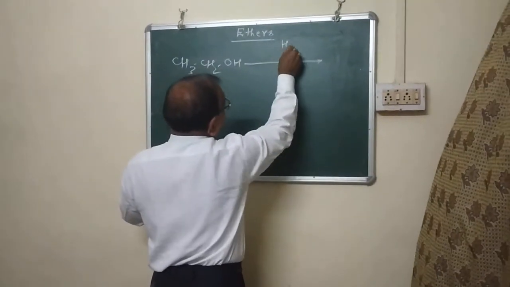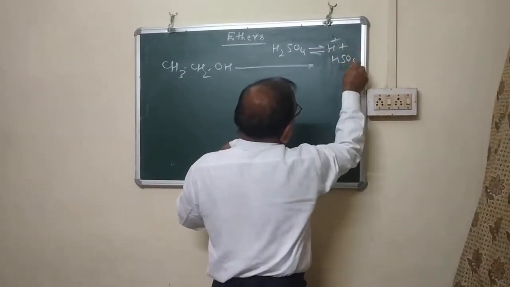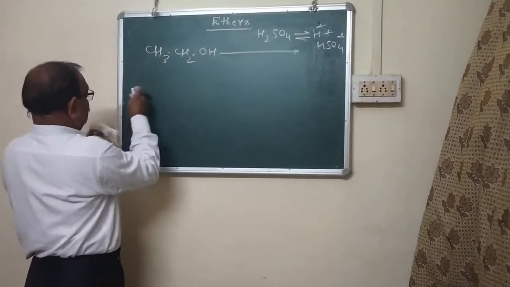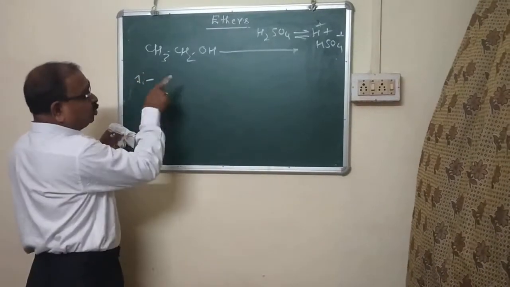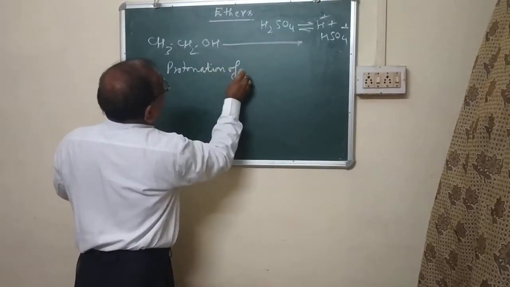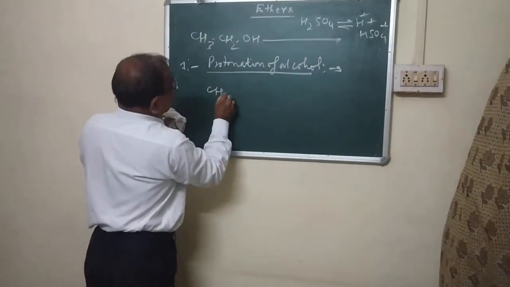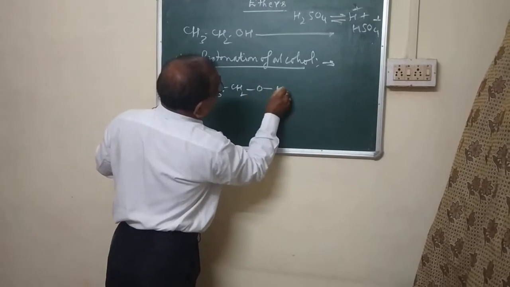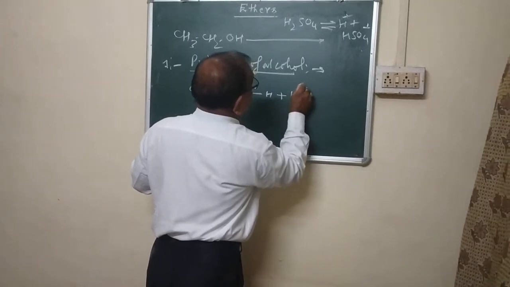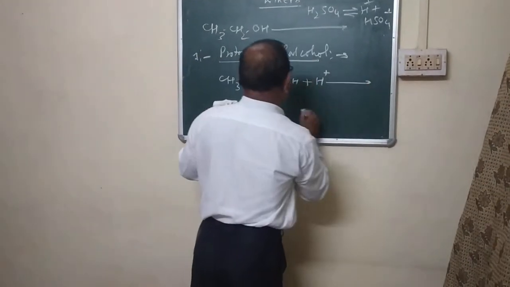First, the role of acid. It ionizes to give, this means acid provides proton. So in the first step, protonation of alcohol. CH3CH2OH has two lone pairs of electrons at the oxygen, and the proton which comes from the acid reacts with it to give protonated alcohol.